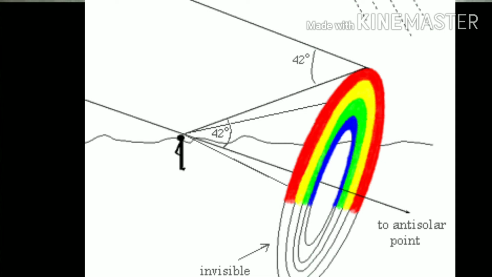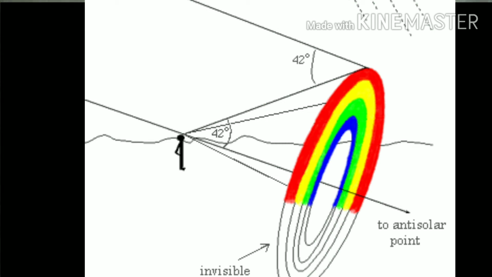That means we can't observe the formation of the colors up to 40 degrees. In between 0 degrees to 40 degrees, we can't observe the color. We will observe the color at 40 degrees only and 42 degrees only. Above 42 degrees also we can't observe the color. We can observe the color in between 40 to 42 degrees.